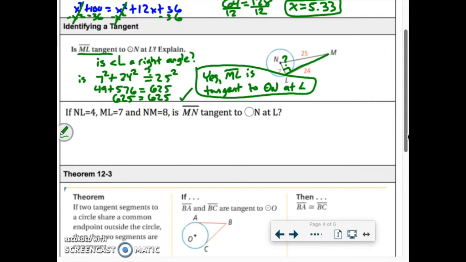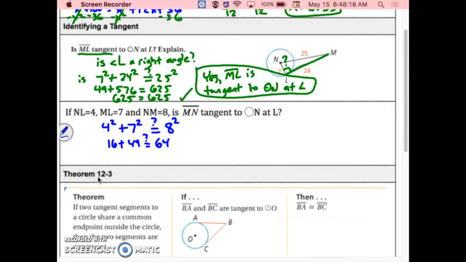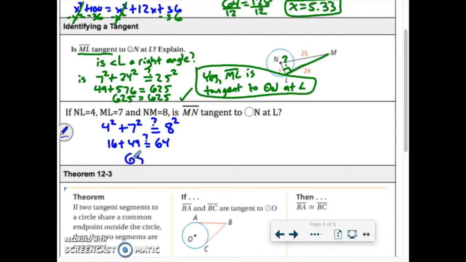Okay, so try that again. There's no picture for that next one. But if NL is 4, ML is 7, and NM is 8, is MN tangent to circle N at L? So give that one a shot. See if the Pythagorean theorem works for 4, 7, and 8. And then we'll resume after you've checked. So for this one, you should have the answer already. But what we're checking is whether 4 squared and 7 squared add up to 8 squared. So if 16 and 49 make 64, well, this time 16 and 49 make 65, which is obviously not equal to 64. So no, we do not have a tangent line for that one.